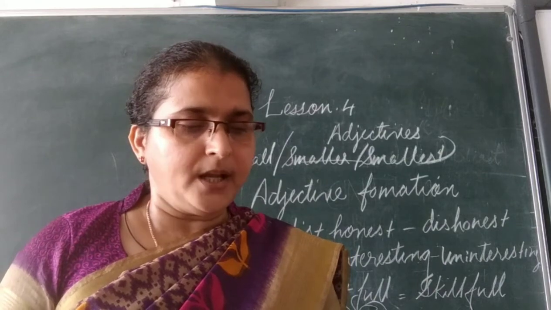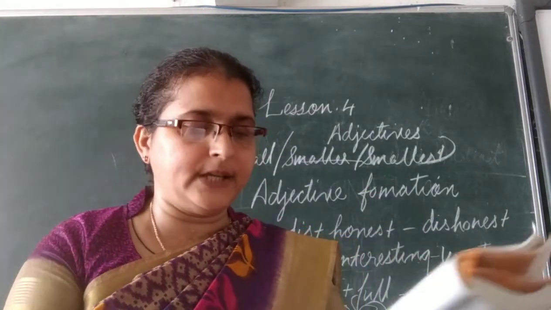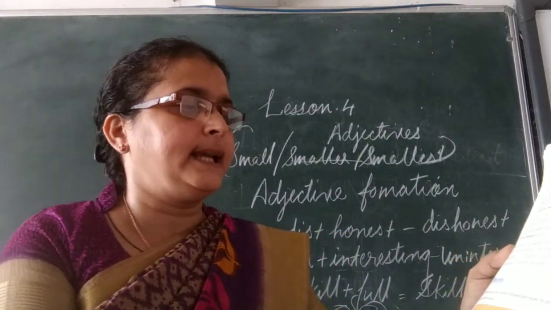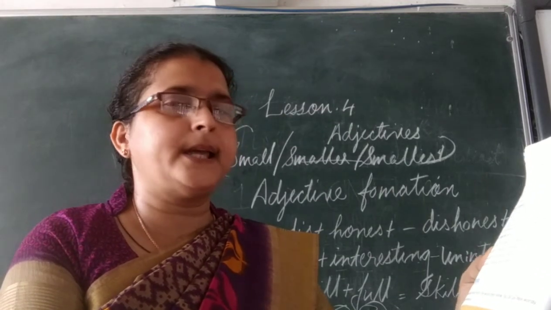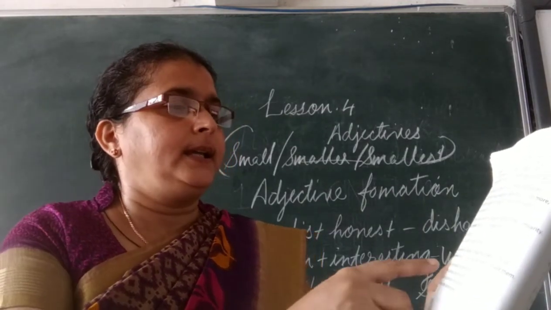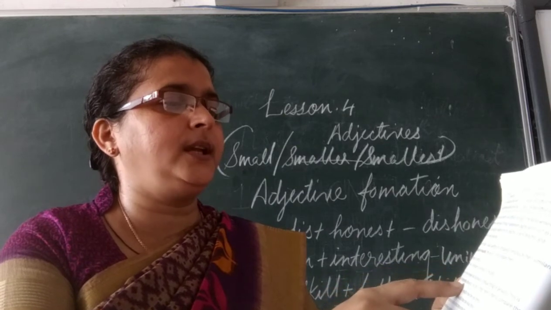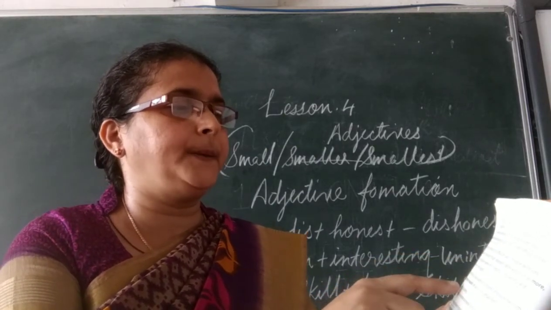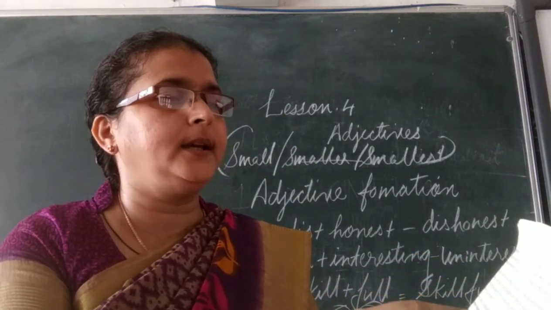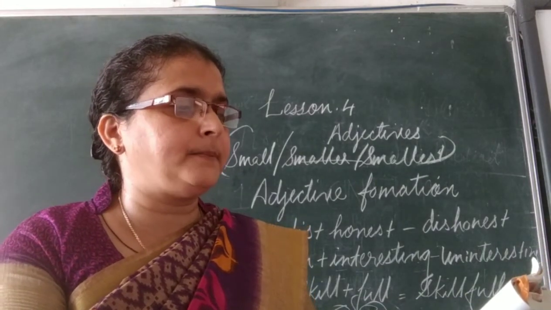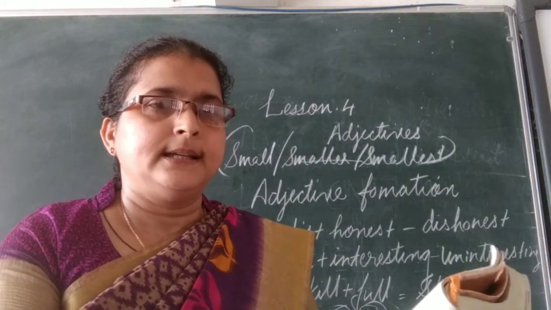So there are some rules which are given on page number 36. How to use the comparative degrees. Here is the comparison of inferiority and the comparison of equality. Okay, more, less, most and least. These are also used.